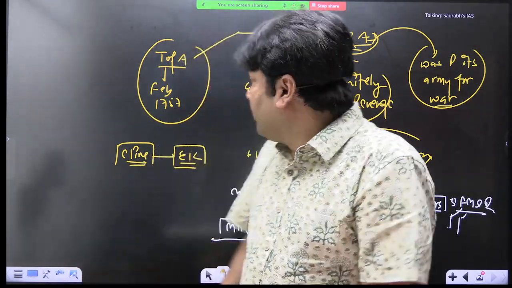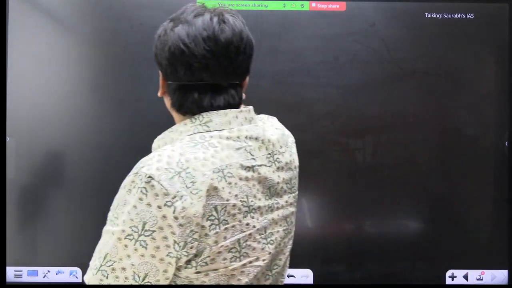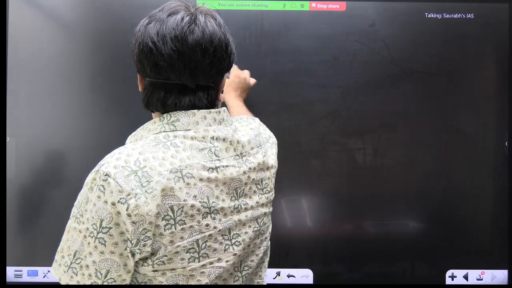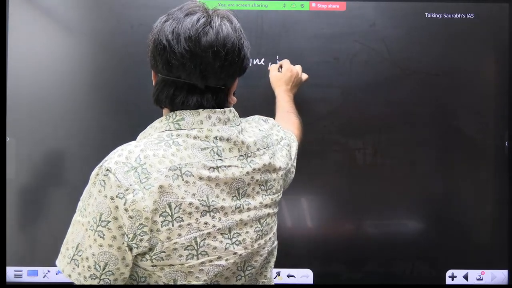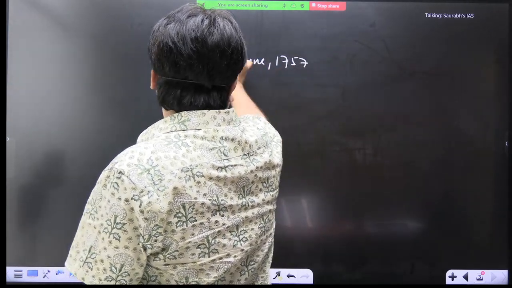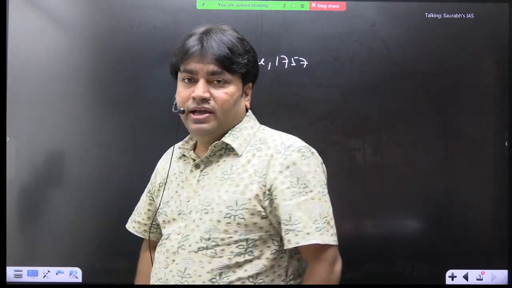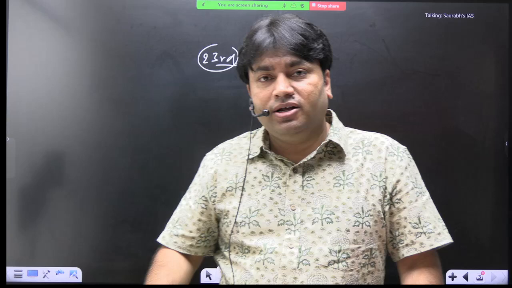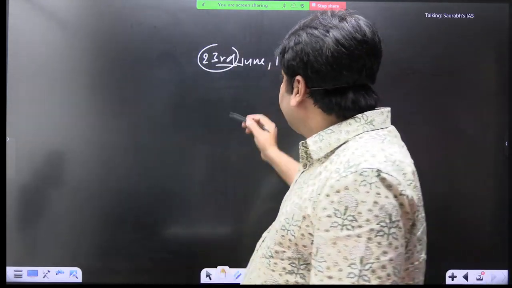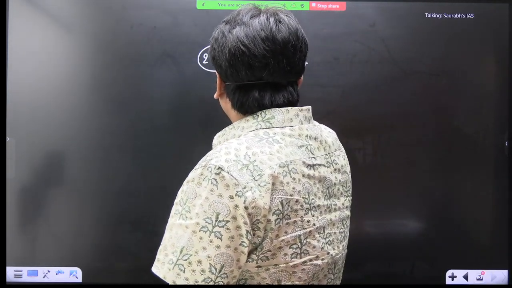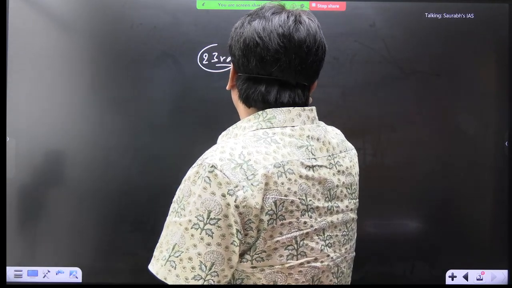Now what will happen? On 23rd June 1757, this date is important, so highlight it as an important date. 23rd June 1757. The year is important, but the date is also important. 23rd June 1757. What will happen? The Battle of Plassey will be fought.